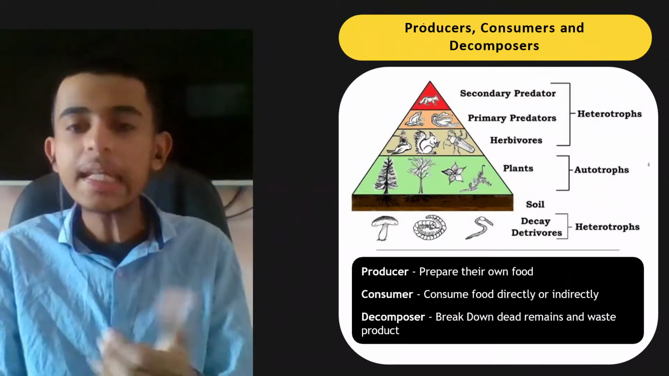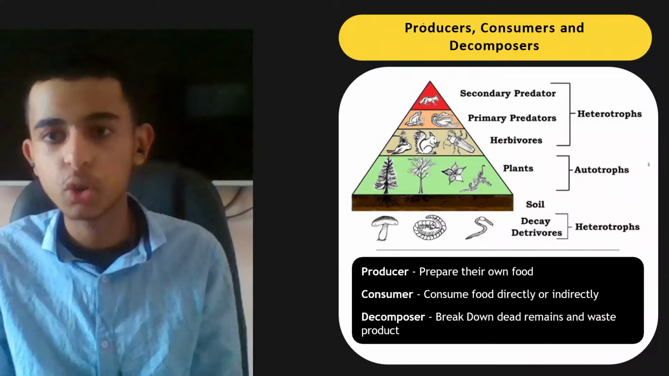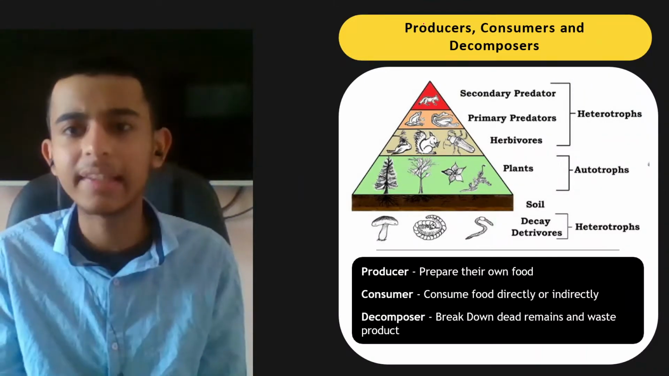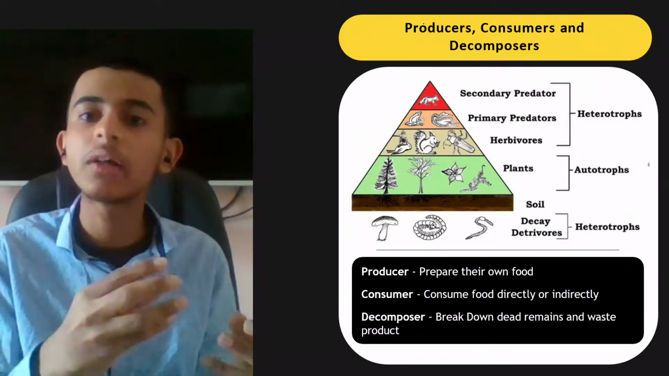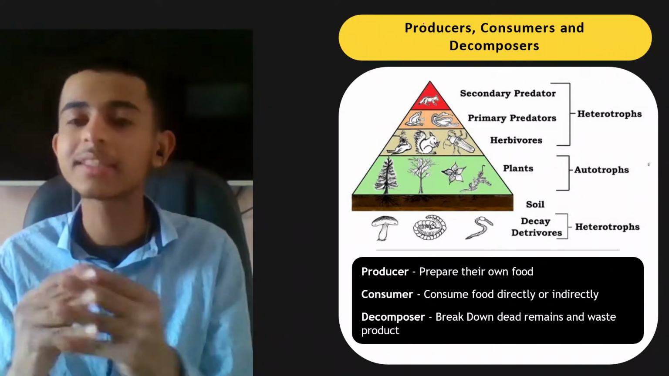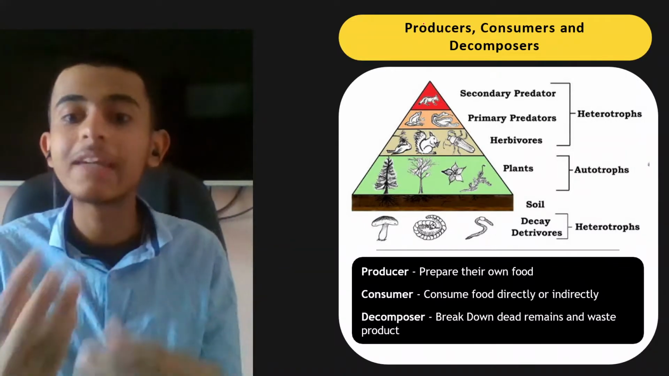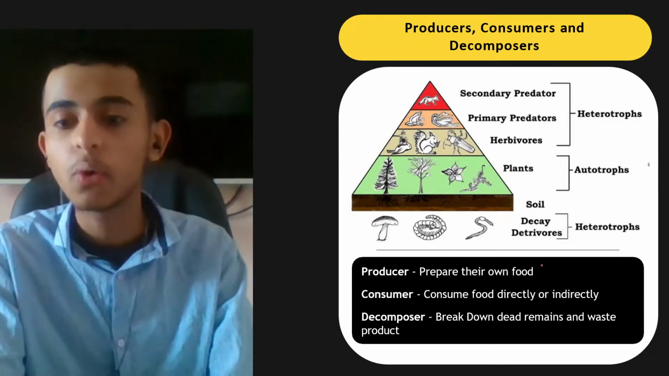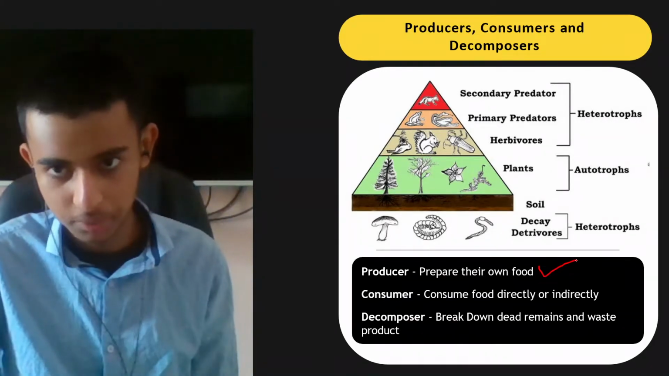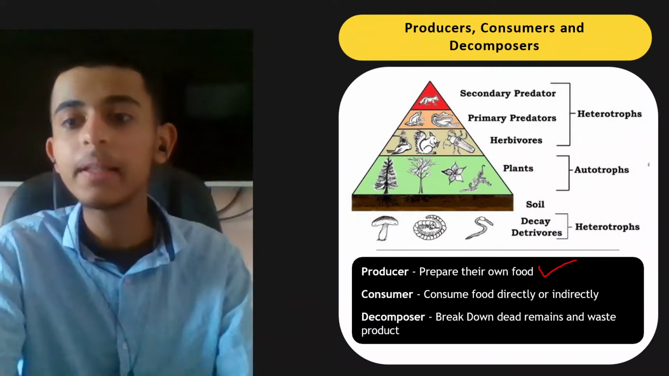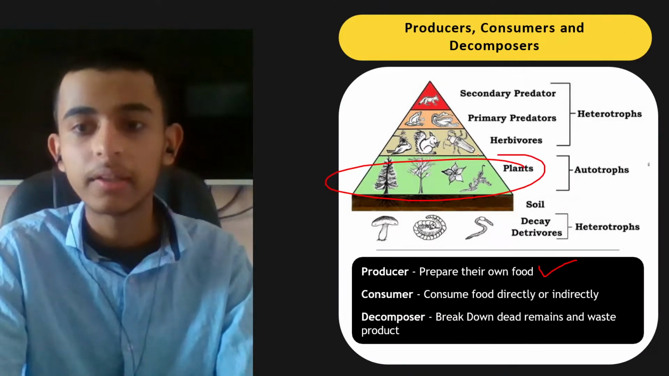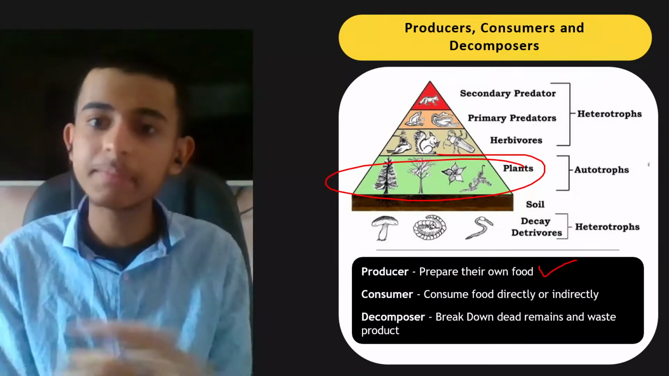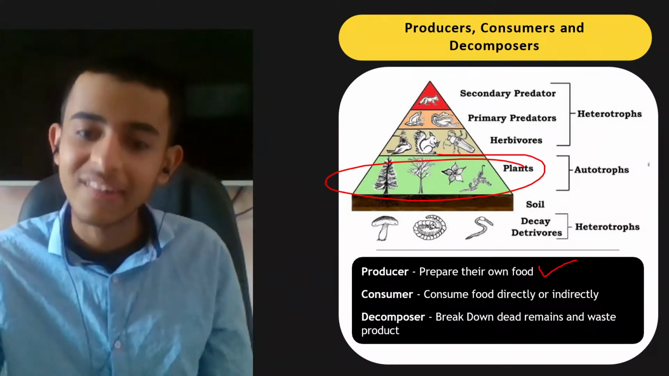Now, talking about three important types: producers, consumers, decomposers. What is a producer in layman language? Producer means something which is producing something. Producers are something which will produce something. What? They will prepare their own food. So producers basically produce their own food or prepare their own food. Clear? What is the example? Plants. Only plants have the power to prepare their own food. Other organisms are dependent on them, right?